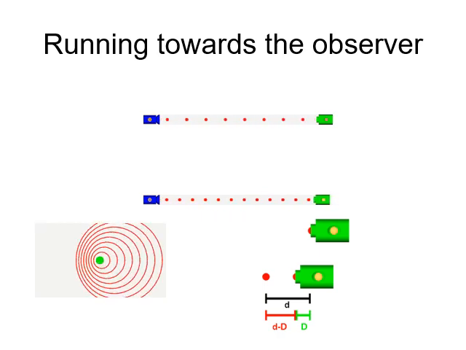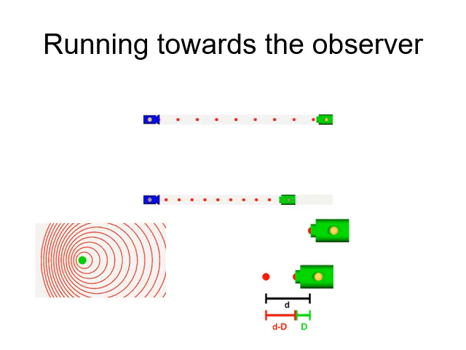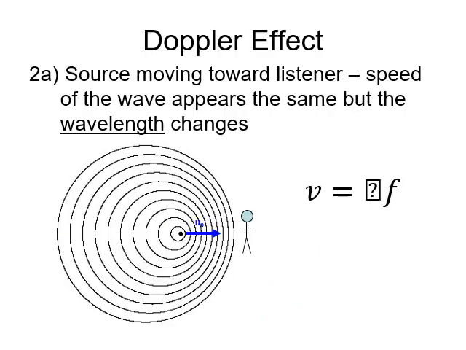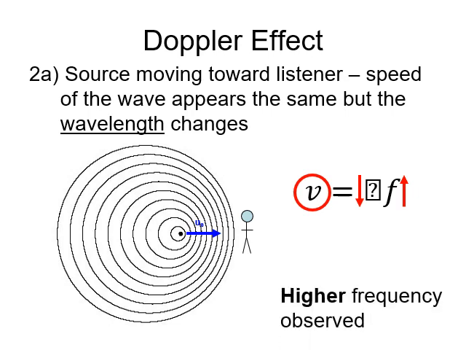This is true with waves as well. If you're standing up here, you're going to get those waves more frequently than you would if you were standing in the back, because those waves are bunched. In a nutshell, this is how we look at it. When the source is moving towards a listener, the speed of the wave still stays the same, but the wavelength in front bunches up. So the wavelength becomes smaller, the speed stays the same because it's the same medium. This makes it so that the frequency has to go up. But again, this is the observed frequency that is higher, not the frequency of the source, but the frequency this person feels, hears, or sees.